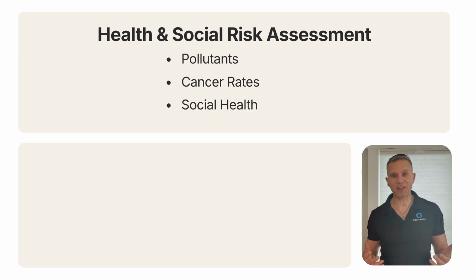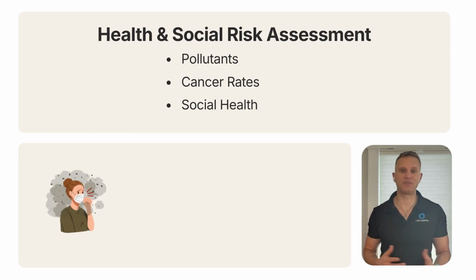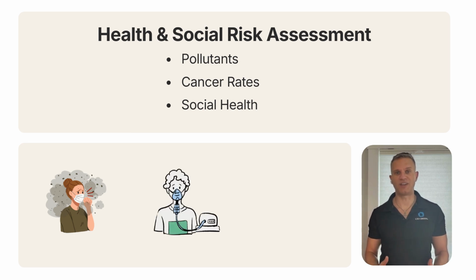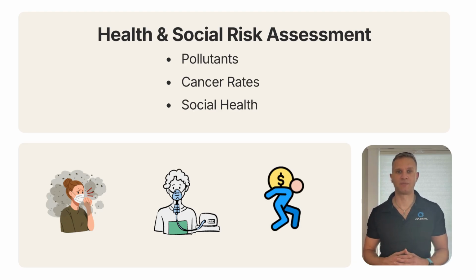Briefly, the reason baseline community health is important is because pollutants make people sick, and some are carcinogens, causing cancer. People will already have a baseline of pollutants and cancer risk in a community, and if a permit is going to add more pollutants, that might cause even more cancer. Socially disadvantaged people in a community might not have transportation or insurance to get the medical help they need, and that causes even more health and financial burden on the community. So, generally, if a community gets the right incentives, they will see something in it for us and show less opposition to permits, even if the permit requester will cause minor increased pollution.